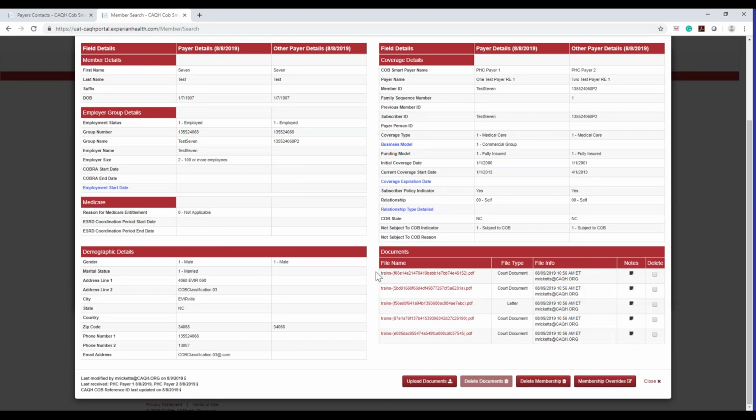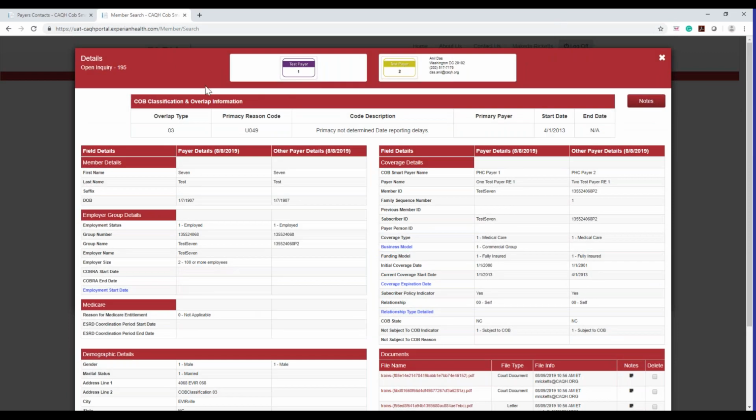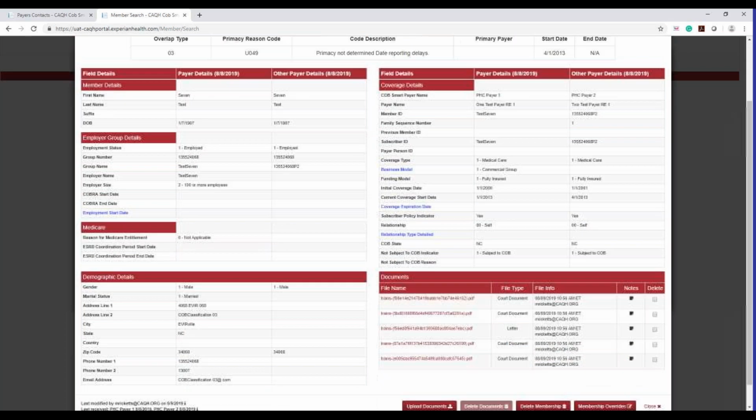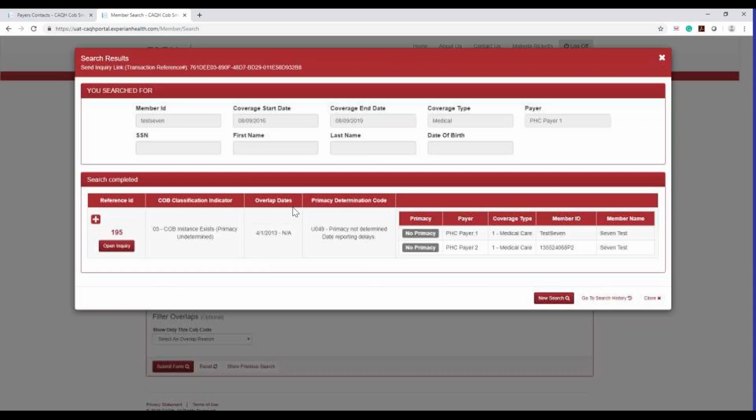And if you were the person who uploaded it, you'll be able to see a delete button to go ahead and delete those documents if you want to. So again, the only way to upload a document is to get to this detail page in a member record. And so I will go ahead and show you what it looks like.